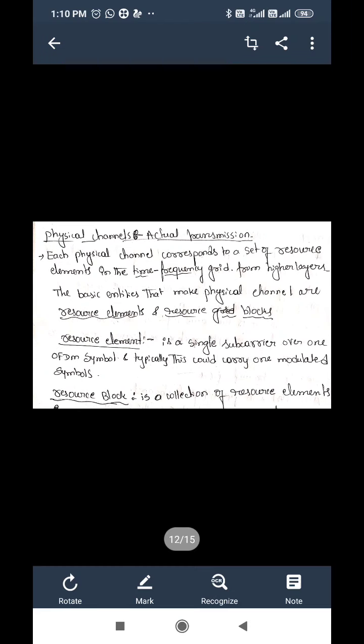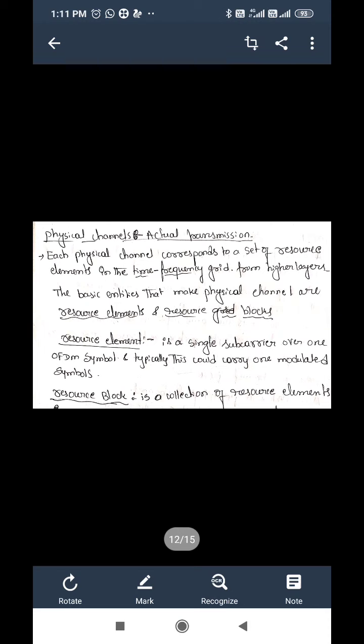Next is physical channels, that is the actual transmission of the data. Each physical channel corresponds to a set of resource elements in the time-frequency grid. From higher layers, the basic entities that make physical channels are resource elements and resource blocks. A resource element is a single subcarrier over one OFDM symbol, and typically this could carry one modulated symbol.